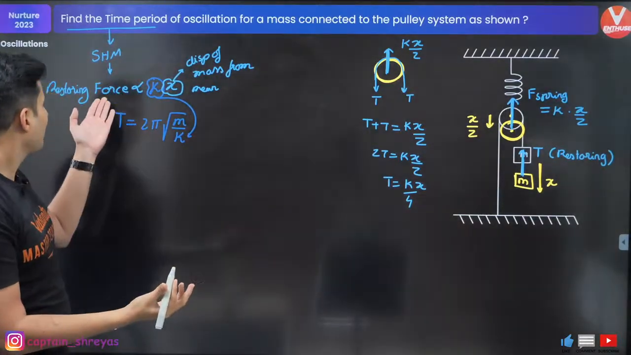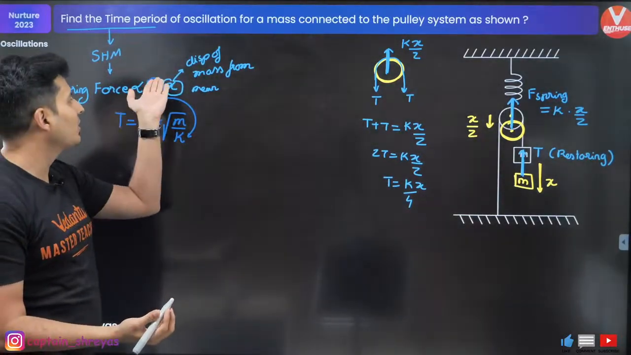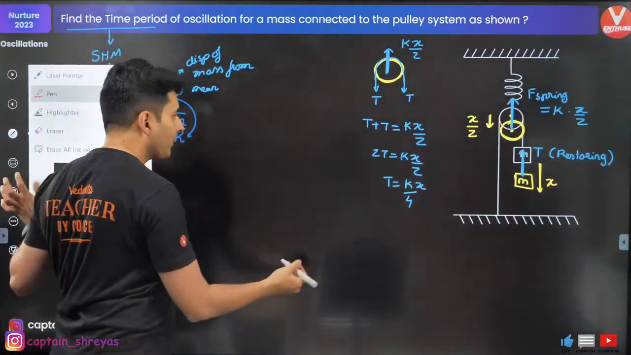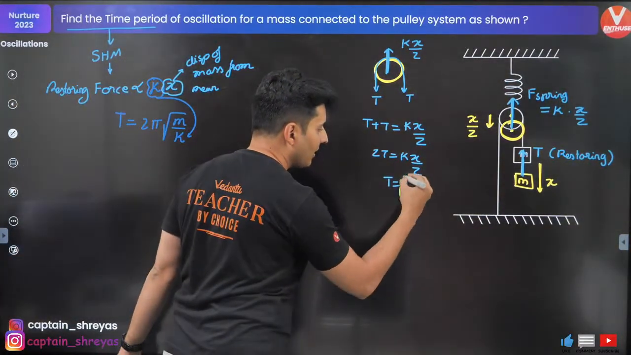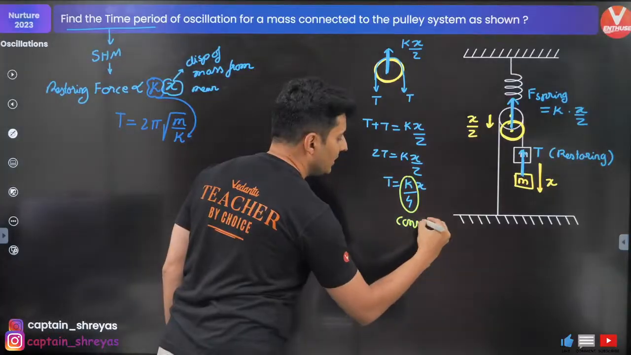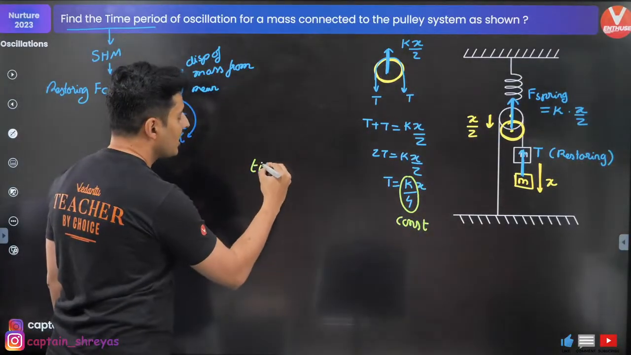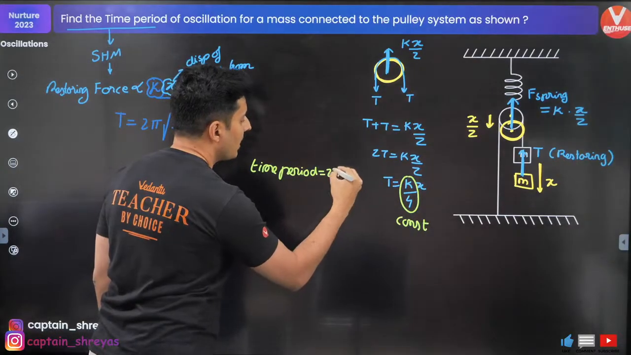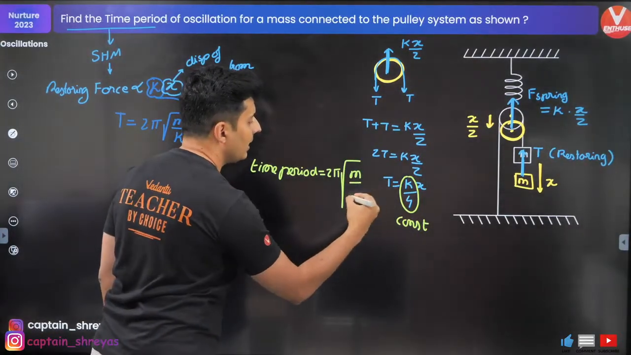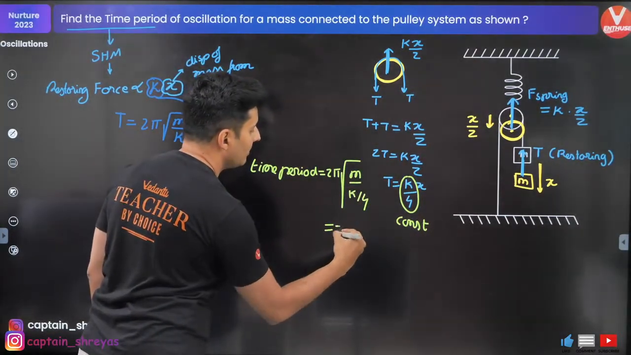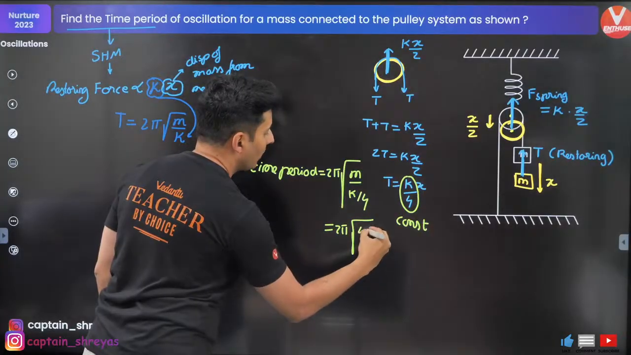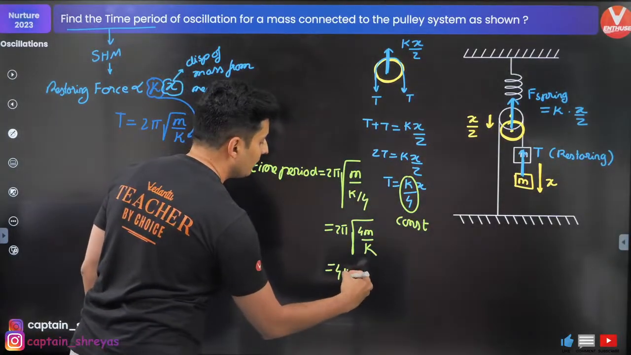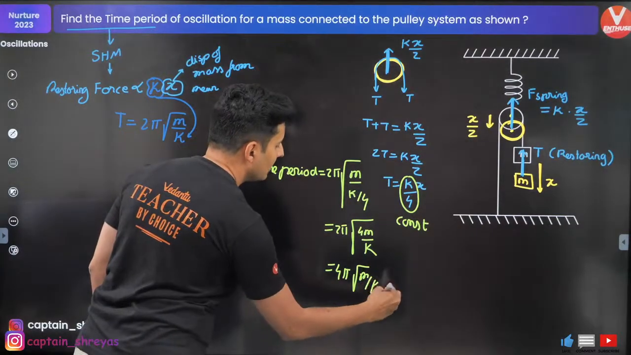Look over here. If restoring force is proportional to something into x, what is that something? That something is your constant. Hence, time period is 2 pi under root m by k. K is k by 4, so this will be 2 pi under root 4m by k. If you want, take that 4 outside, 2 2s are 4, so it will become 4 pi under root m by k. That is the answer.